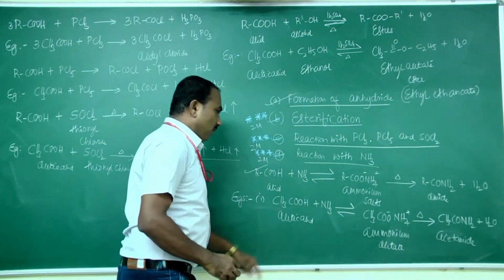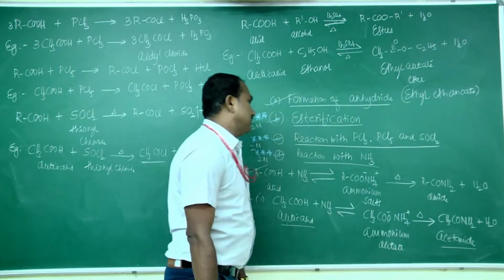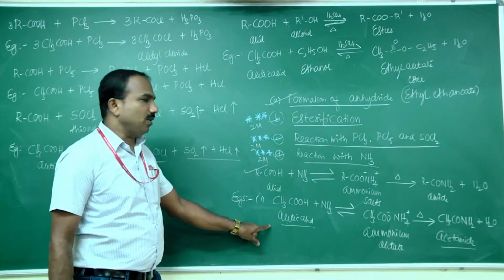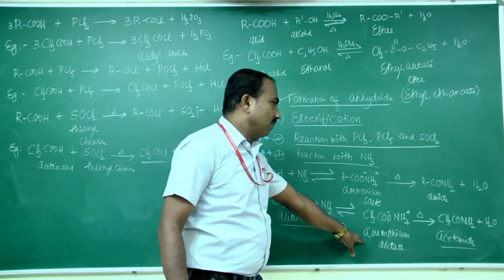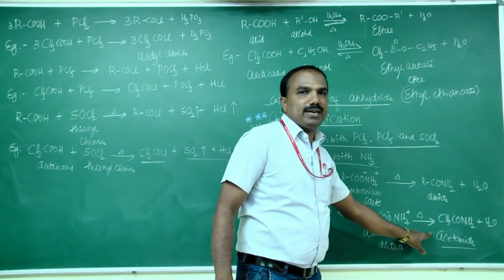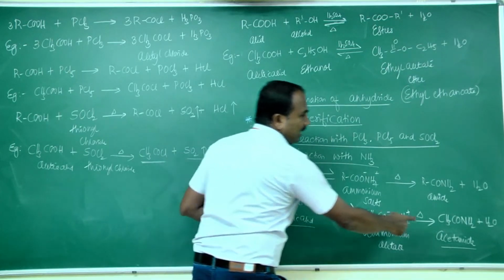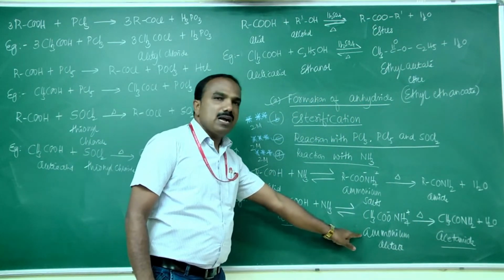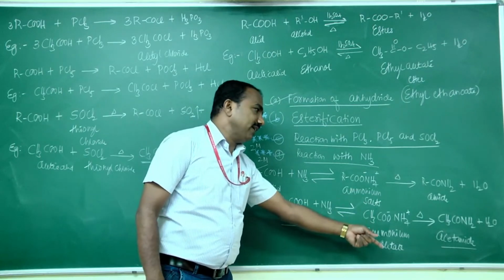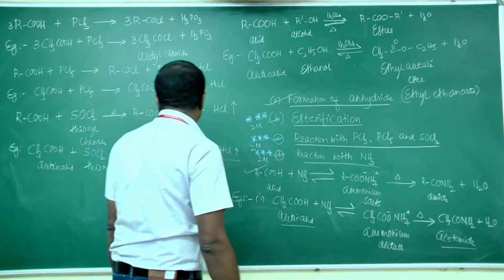So how is acetic acid converted to acetamide? This is nothing but a reaction with ammonia. First you have to write the ammonium salt and then convert it to acetamide. Don't directly write acetic acid plus ammonia giving acetamide, it is wrong. First you have to convert it into ammonium acetate, and thereafter strong heating gives acetamide. This is the first example.